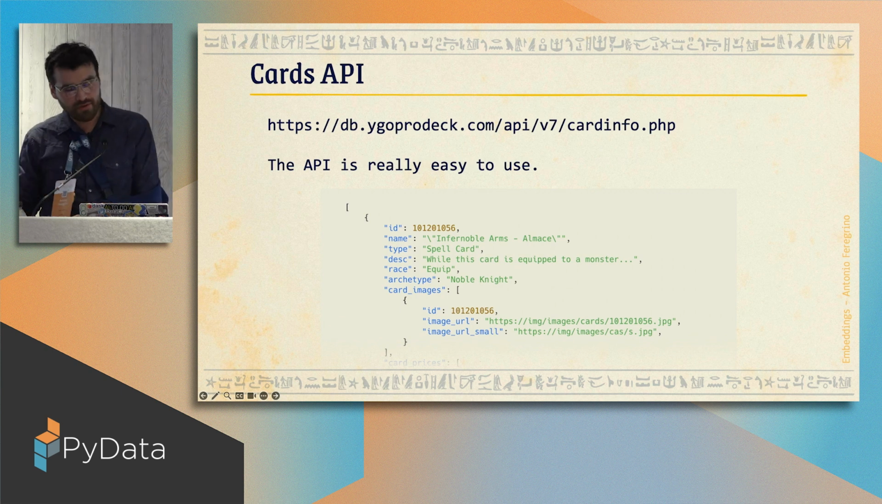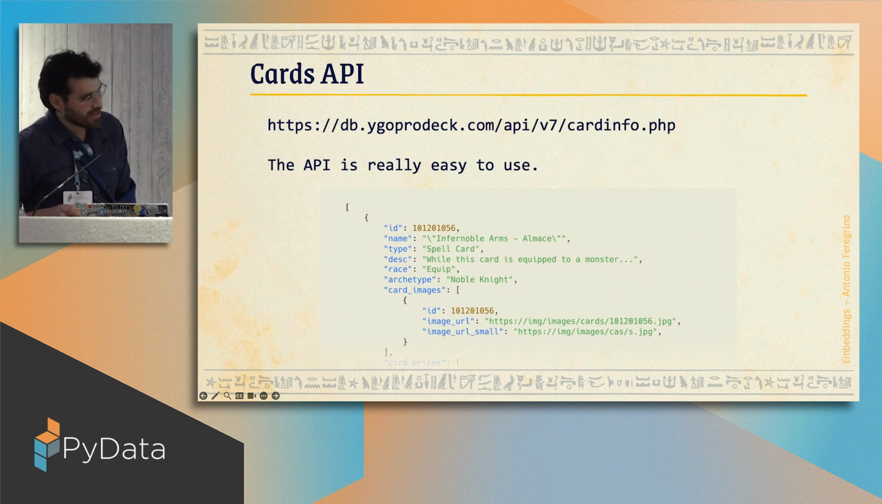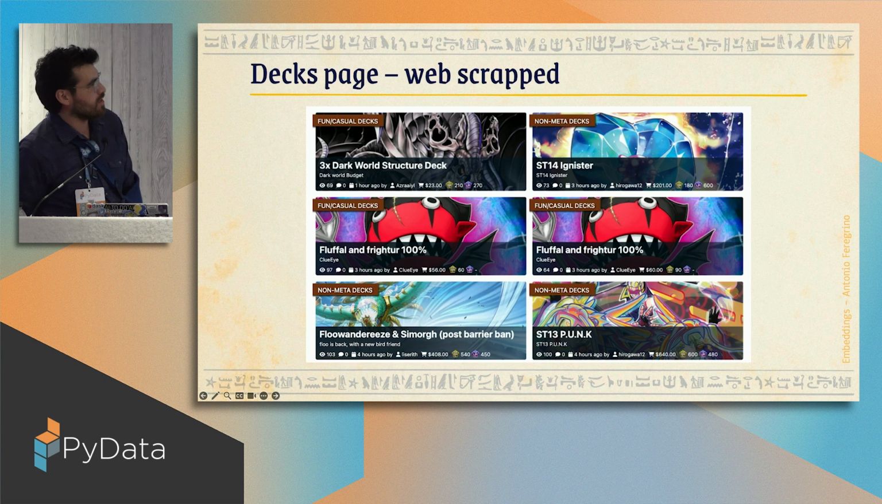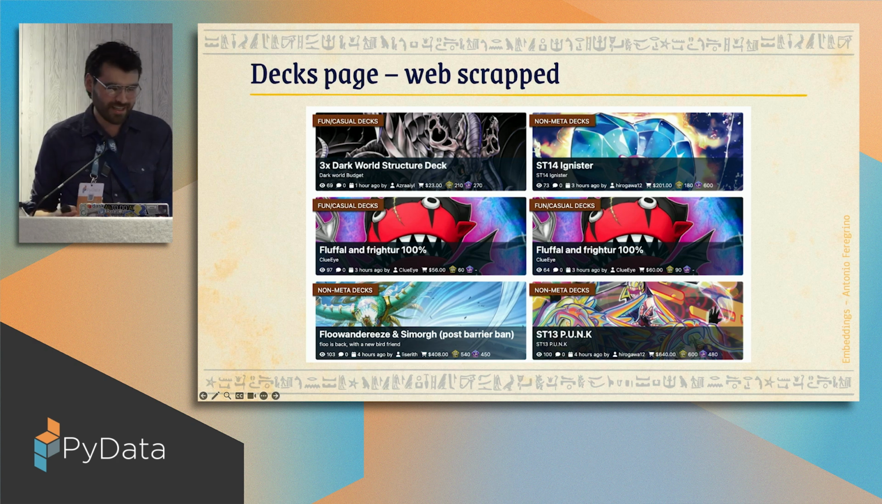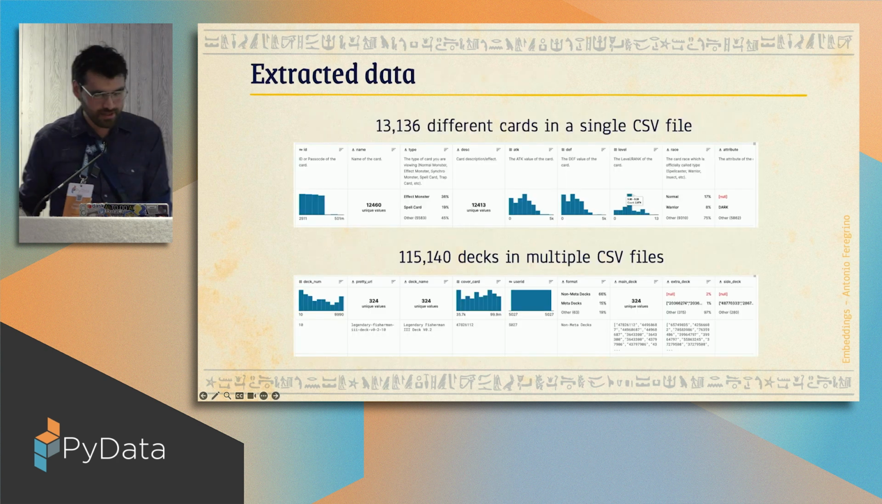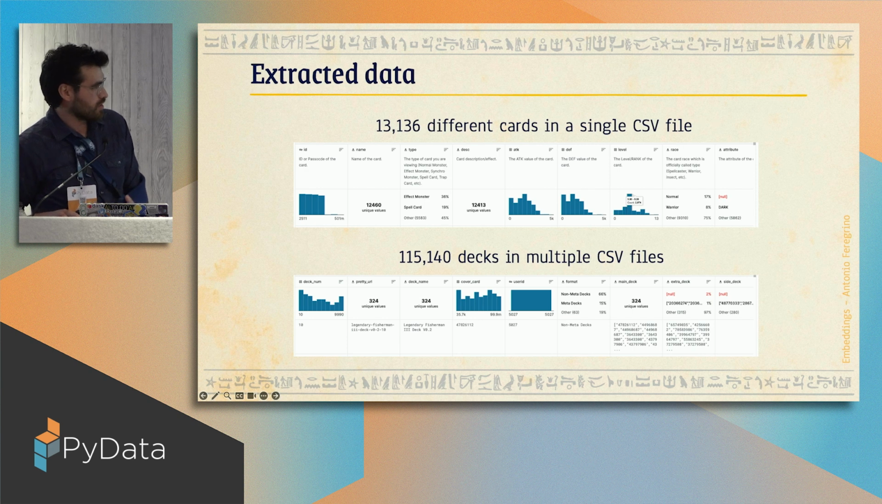But a very important part of this talk and what we are going to do is the decks. Sadly, they do not offer a decks API, but the solution is just right there. They have a web page, and this web page is very, very easily web scraped. So that's what I did. At the end of the day, I ended up with 13,000 cards and more than 100,000 decks.